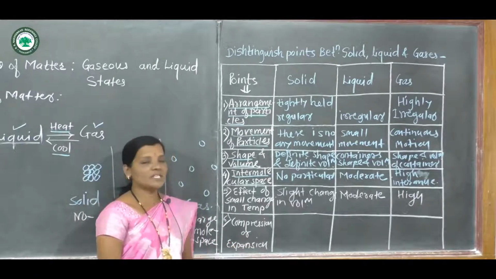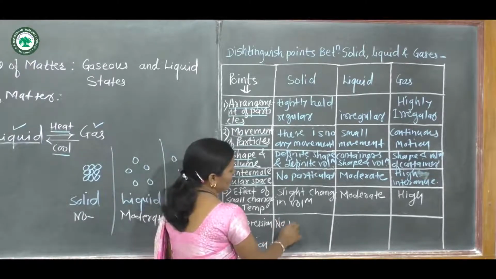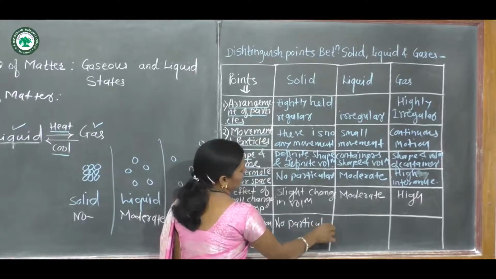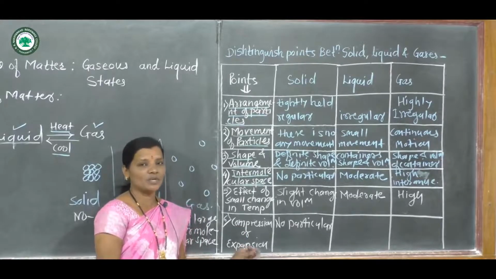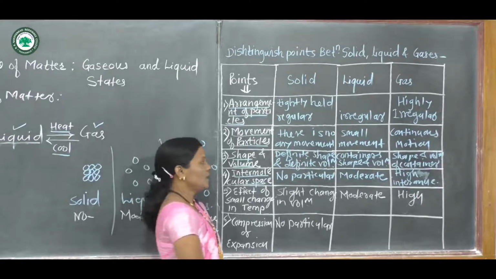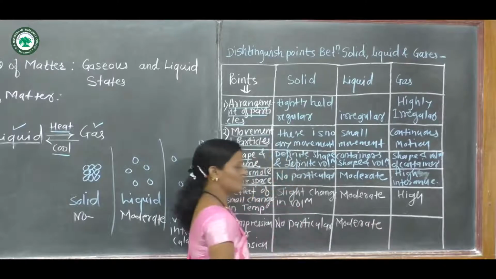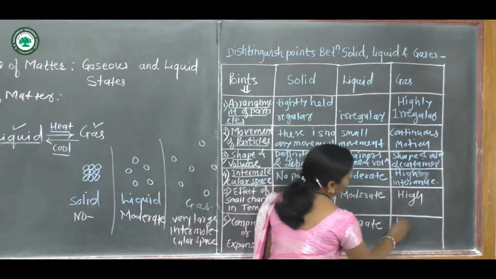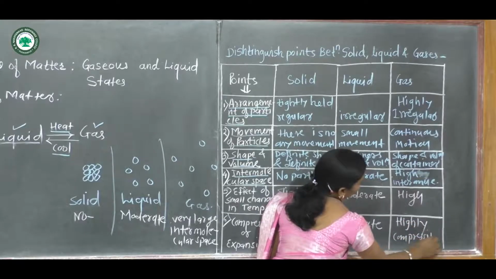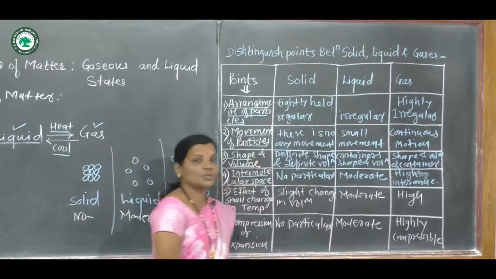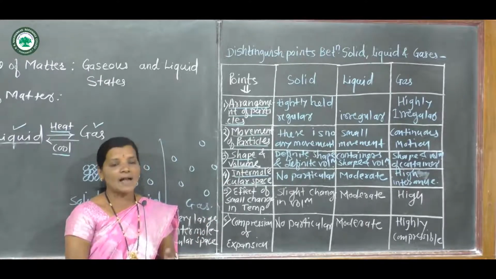And now let us see compression and expansion. In the case of solids, no particular compression or expansion is observed. That means we can say that compression and expansion are totally absent in solids, and in the case of liquids, moderate compression and expansion is observed, and gases are highly compressible in nature.